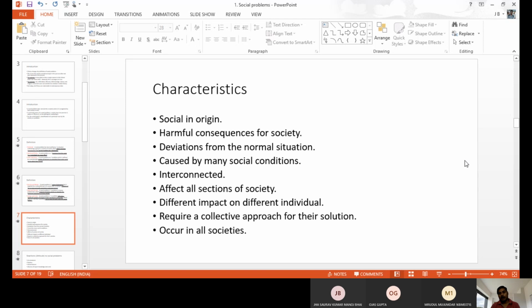Poverty is not only in India; underdeveloped countries have poverty, and developed countries also face poverty, but the degree differs from one country to another. In all societies, all states, all over the world, we have the issue, and the issue is considered a social problem. Like this, we have a number of characteristics, the nature of social problems. These things should be there for something to be considered a social problem.